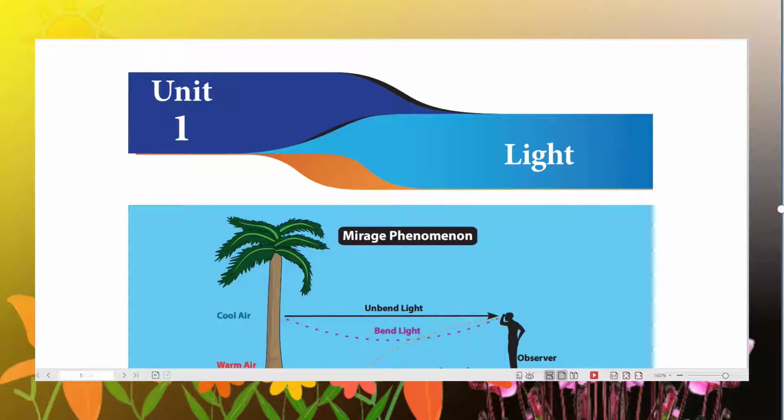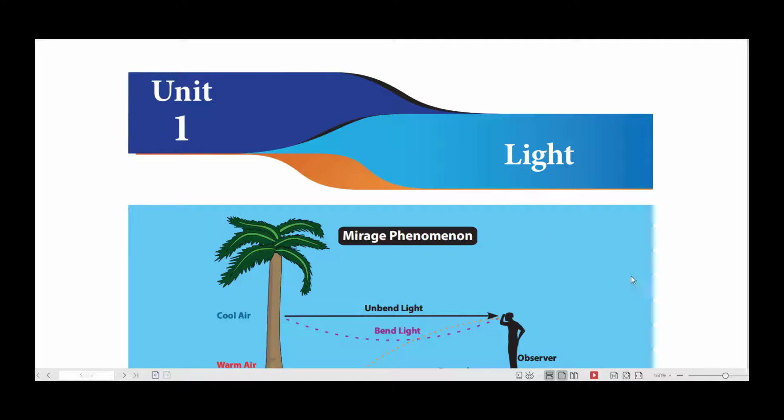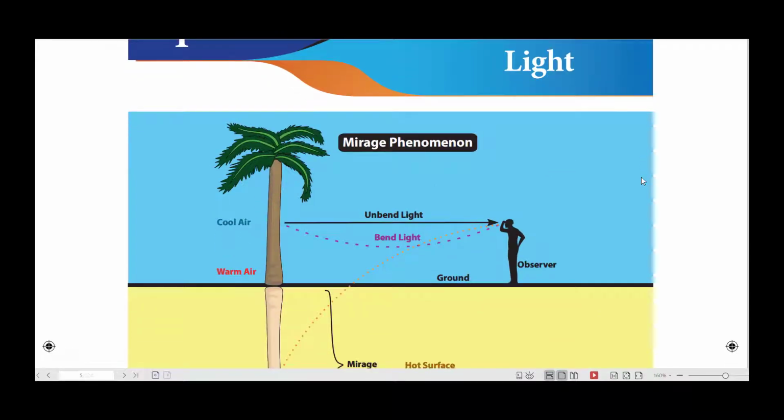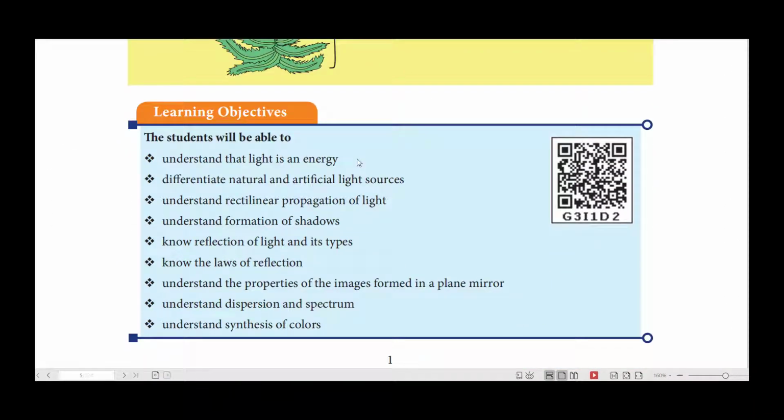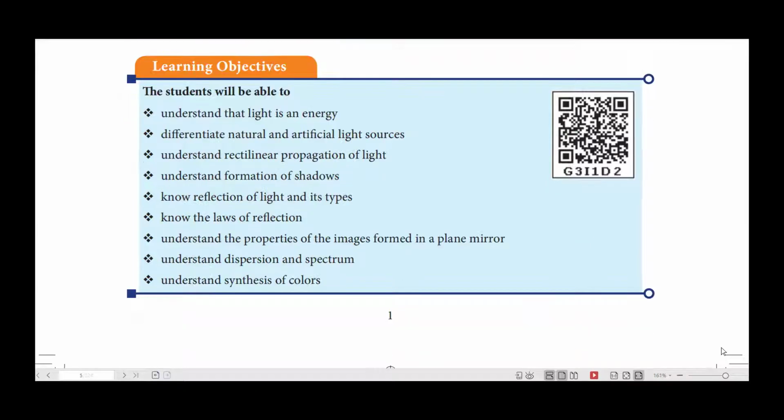Now, let us enter into this part. In this lesson, we are going to study the properties of light and various phenomena related to light. Understand that light is an energy. Differentiate natural and artificial light sources. We know natural light sources. Sun is known as the important source, and for artificial light sources, the incandescent lamps and discharge lamps are examples. And understand the rectilinear propagation of light.